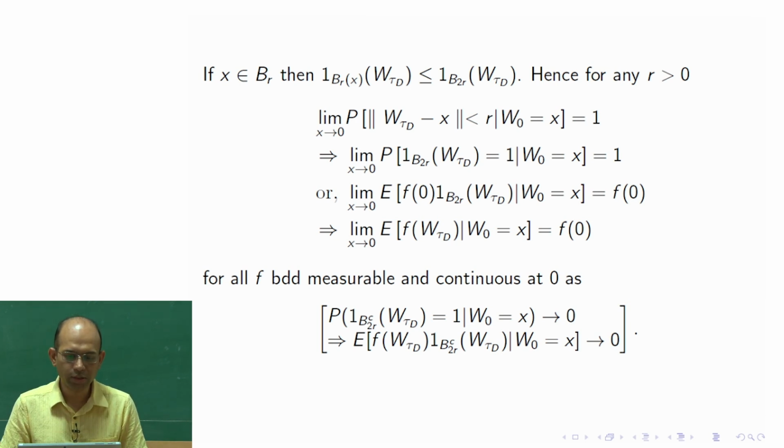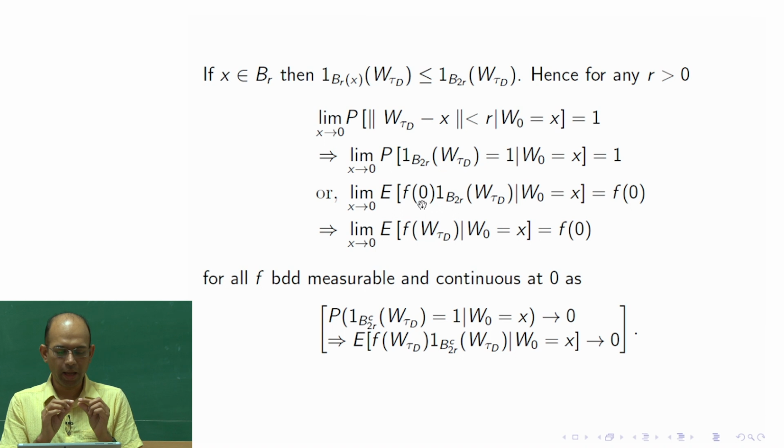So, for the integration of the whole function, I can write the expectation of f w tau d in two parts. One is an approximation in that neighborhood of 0, where I am replacing the actual function f by f of 0, and by doing so I have one error bound, and outside I am keeping the same function.